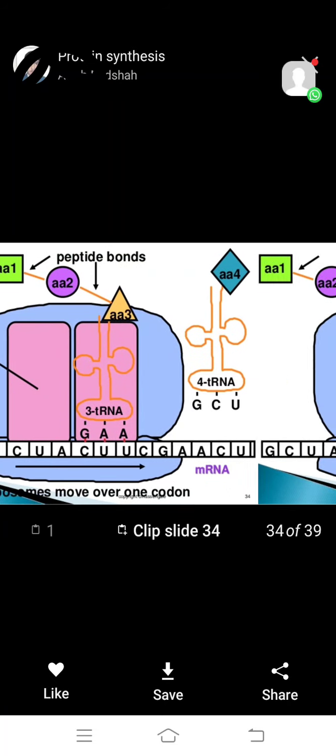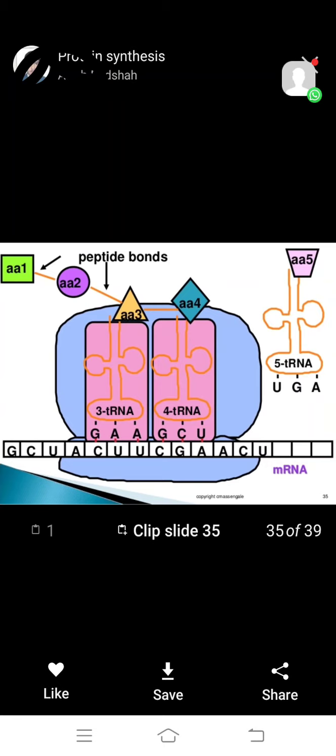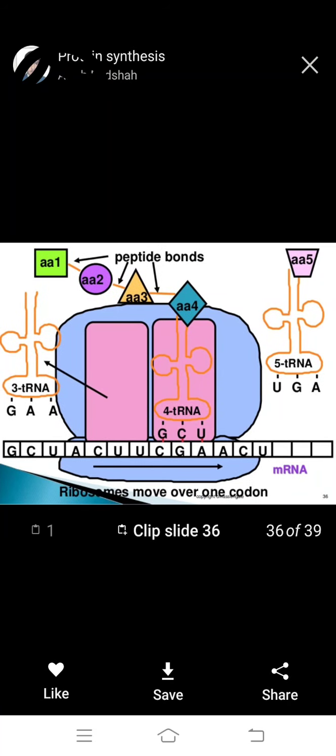Third and fourth we observe: the third shifts and the fourth comes in. The first attachment of AUG is at the P site, the peptidyl site, a very important question, and then it attaches to the A site of the second one, the pink one. Okay, with the fourth, then the stop codon comes and the ribosome moves over one codon, forming a peptide bond to form the polypeptide chain of amino acids.